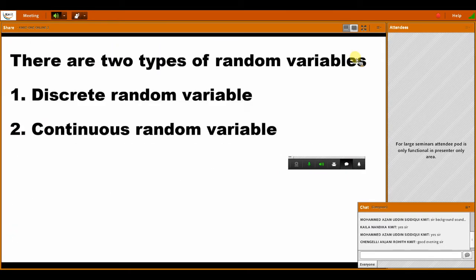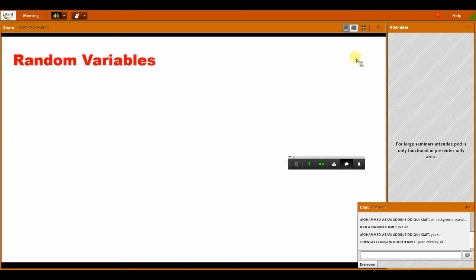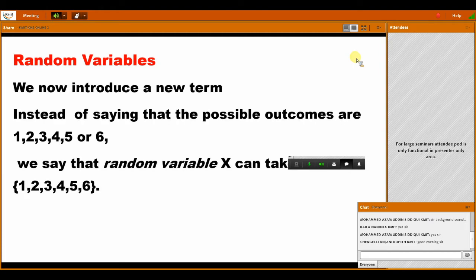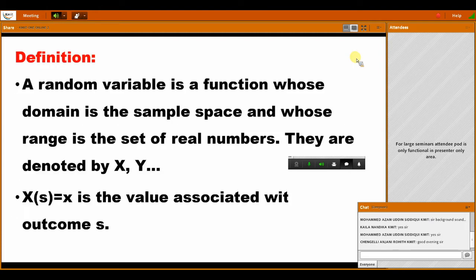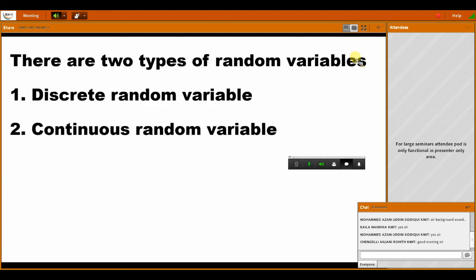Next topic is random variable. What is a random variable? We convert the outcomes into variable form; that is called a random variable. Random variables are of two types: discrete random variable and continuous random variable. For example, if you toss two coins at a time, HH, HT, TH, TT is the sample space.